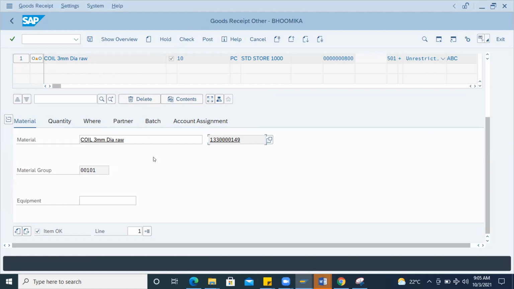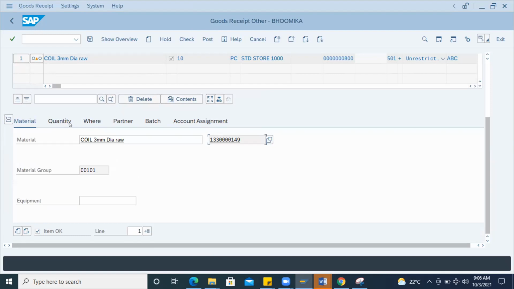If an expiration date is there, or you have to differentiate batches which were produced on this date, manufactured on this date, you group them by batch, and you can issue the goods which were first received, so that batch can be cleared first. When you receive 100 items with different batches, like one production last week, one production this week, and the next production coming from the supplier side, we can keep that material in batches.